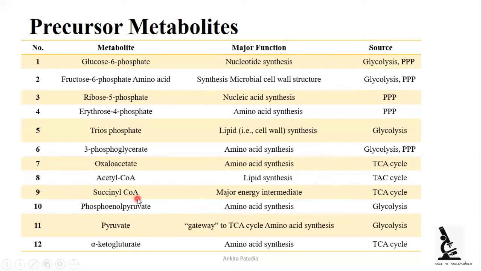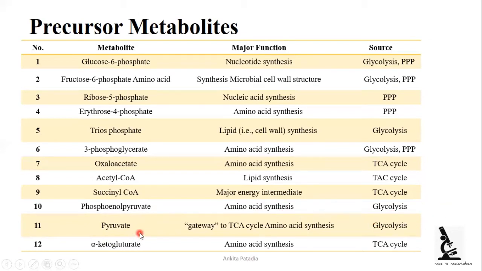Ninth is succinyl coenzyme A, which is produced by the TCA cycle and plays a major role as a major energy intermediate. Tenth is phosphoenolpyruvate, which plays an important role again in amino acid synthesis and is produced by glycolysis.